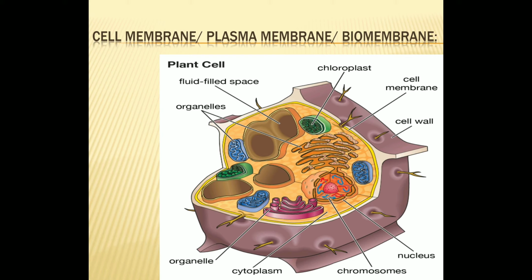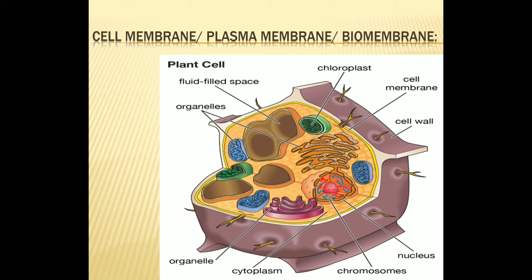Now talking about the intracellular region, intracellularly the cell membrane is present around most of the cell organelles in eukaryotic cells, and we will have a detailed talk about cell organelles. Whatever cell organelles are present in a eukaryotic cell, they are all surrounded by cell membrane or plasma membrane.